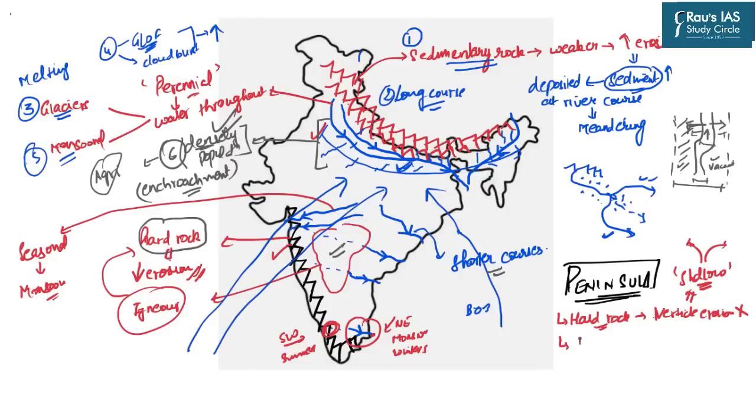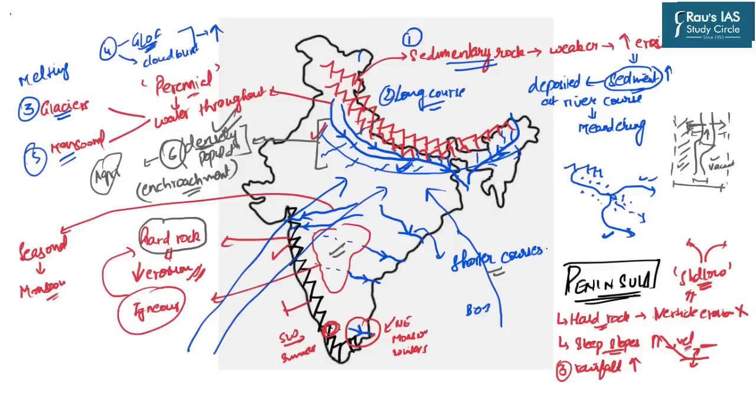The second important factor is the steep slopes of the Western Ghats. Because the Western Ghats slopes are excessively steep, whenever the river moves downwards from these steep slopes, there is a very high velocity, and as soon as these rivers hit the plain area, there is a sudden break in the slope, and hence the river, upon reaching the peninsular area, spills its water in the lateral direction. The third important factor is that these Western Ghats are located perpendicular to the Arabian Sea, and hence the rainfall is also very high in this particular area.